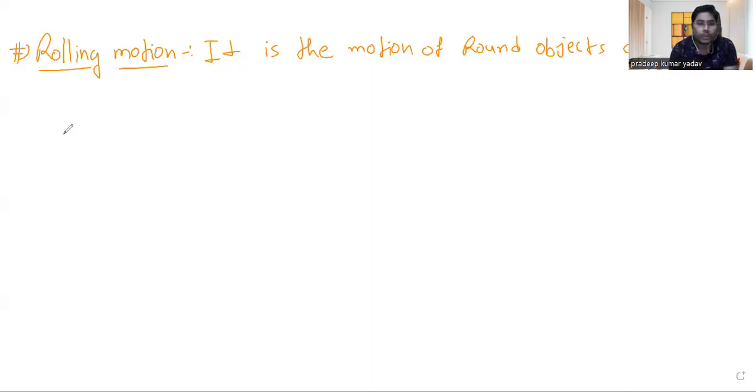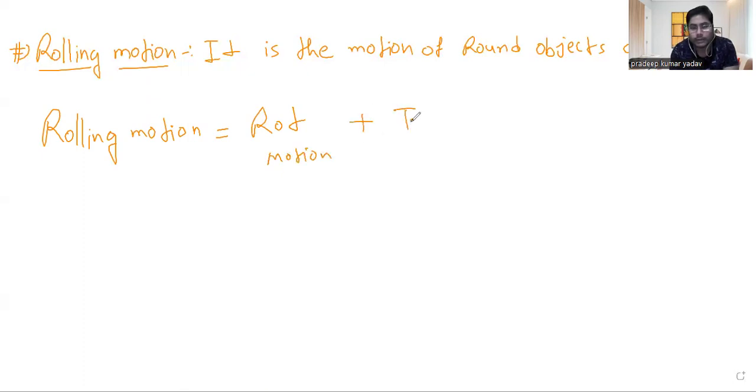So rolling motion is nothing but, I'm going to talk about rolling motion in terms of those two separate motions. Rolling motion is nothing but rotational motion, in short, I'm writing that, and translational motion. If you look closely at each point, you will find that they have some resultant direction and resultant motion, but that is nothing but the combination of these two motions.